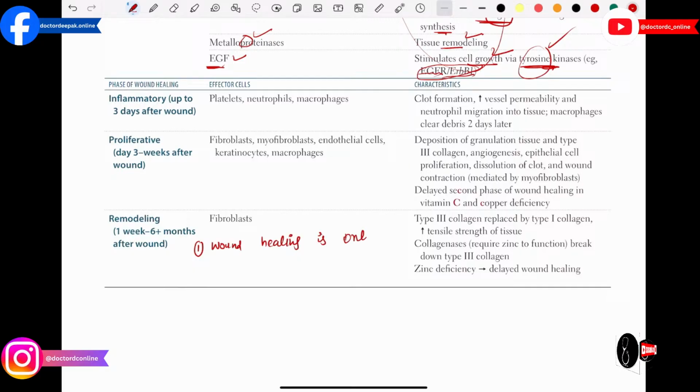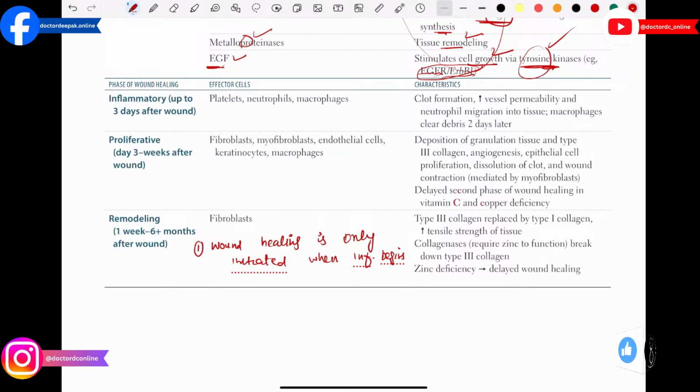This is the first requirement for wound healing. If inflammation begins in your body, then wound healing will start. This is the first basic principle.